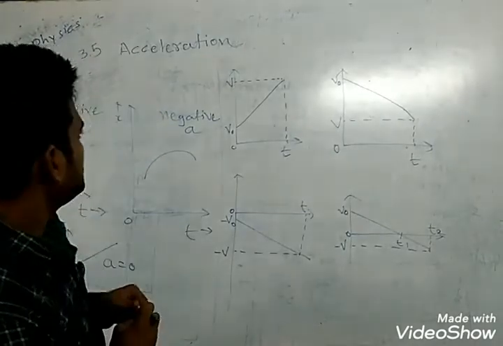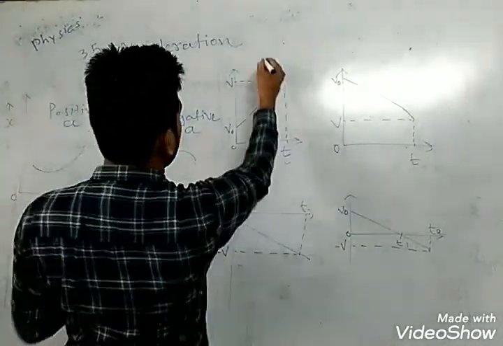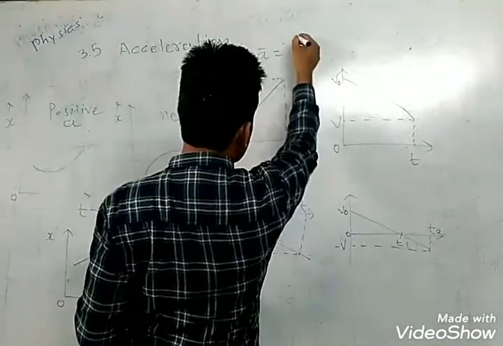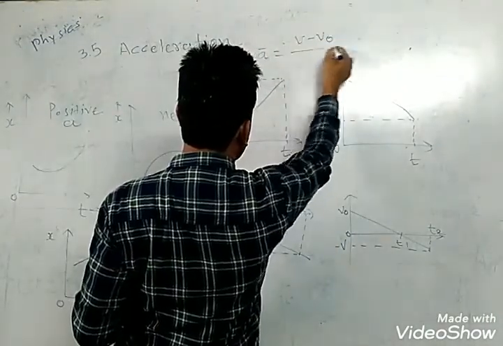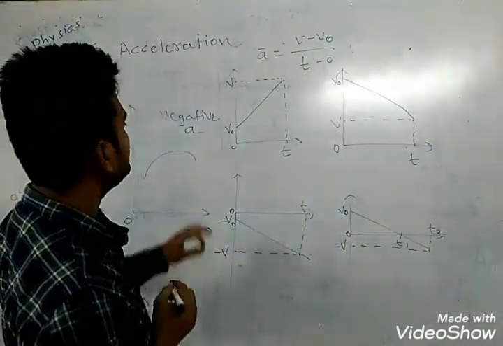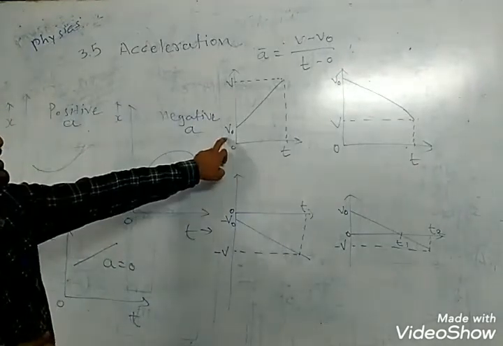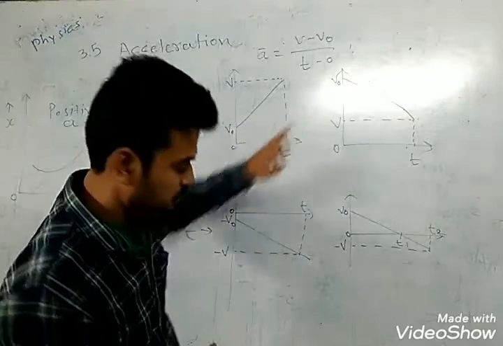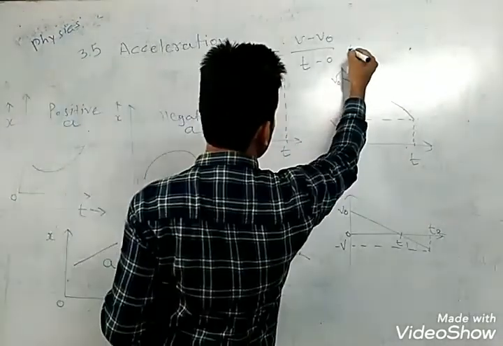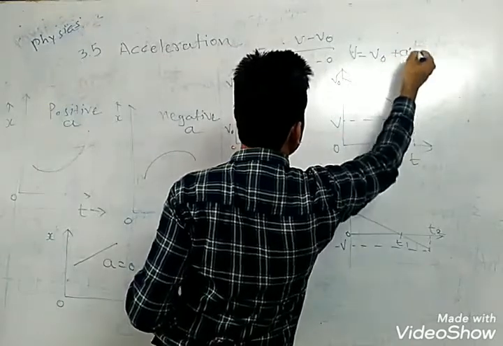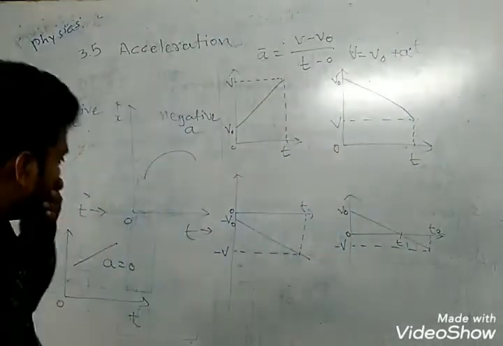Now in this case, A bar is equal to v minus v0 upon t minus 0, for initial velocity v0 at t1 equal to 0. So the equation is v is equal to v0 plus a t.